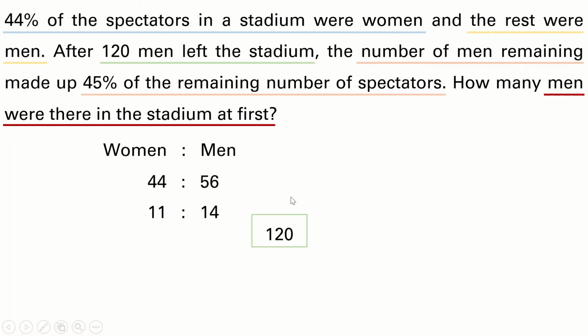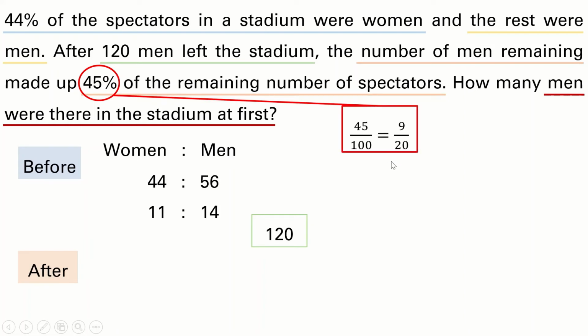Because 120 men left the stadium, we need to take away 120. So this ratio will be for before, and for the ratio after, the number of men remaining made up 45% of the remaining number of spectators. This means that 45% is 45 out of 100. So we simplify this fraction, we'll get 9 out of 20.